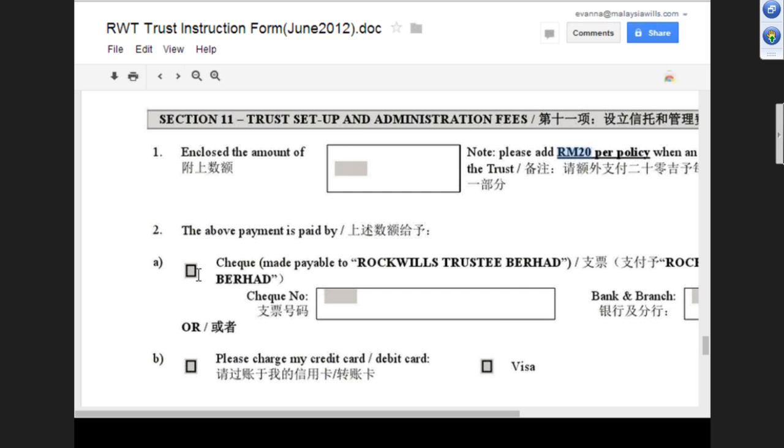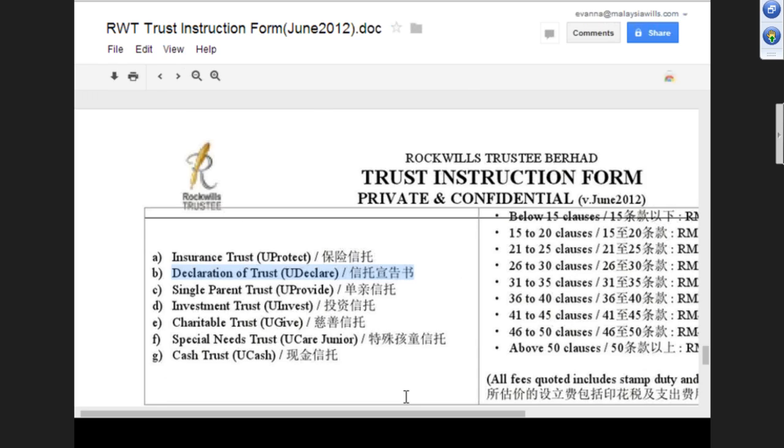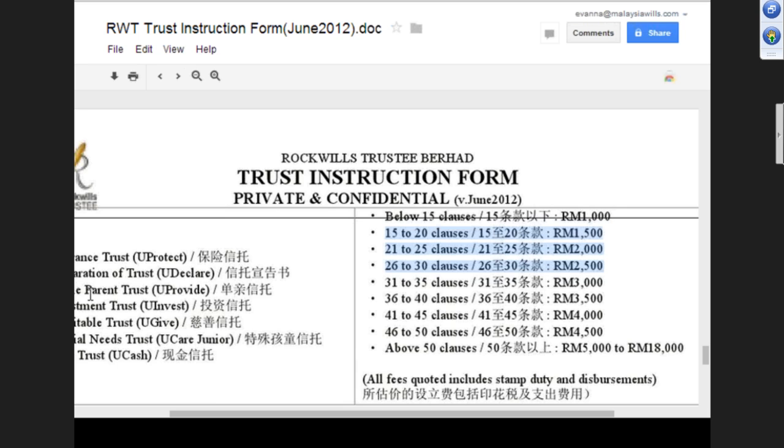So for this declaration of trust, there will be a standard fee, like we quoted just now, 1,000 to 3,000, so it will be around 15 to 30 clauses. Okay? Yeah, I'm sorry, it starts from 1,000 to 2,000 lah. Yeah lah, 1,000 to 2,000. Okay.